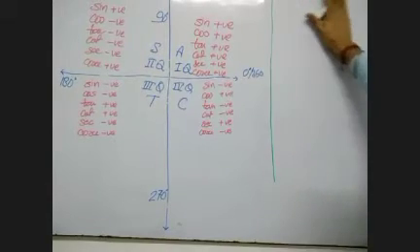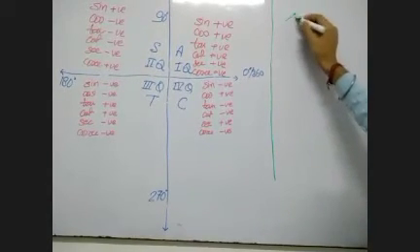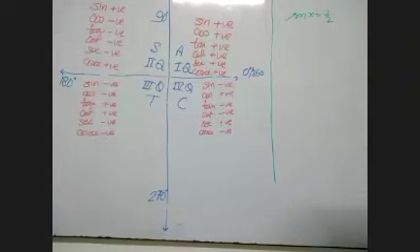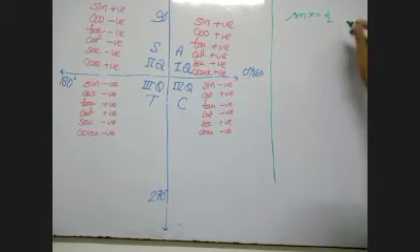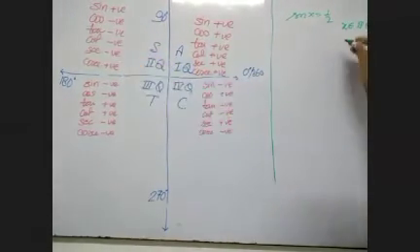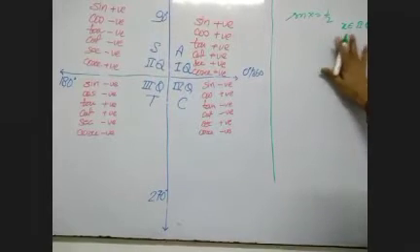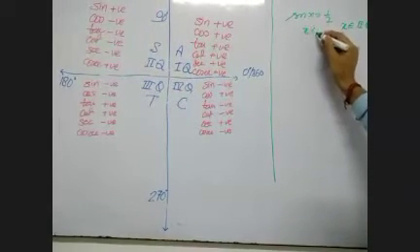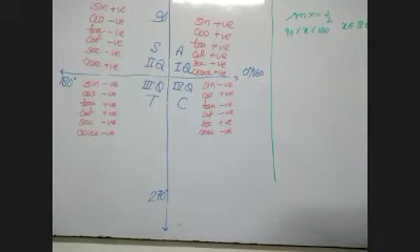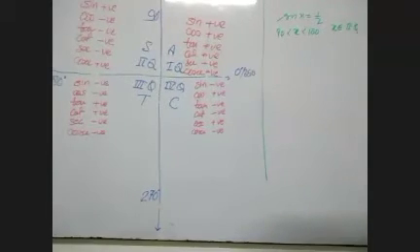Sorry, this was not visible, I think. Sin x equals 1 by 2. We need to find the other trigonometric ratios, but the main thing you must remember, x belongs to the second quadrant. x is in the second quadrant, or x lies between 90 and 180.